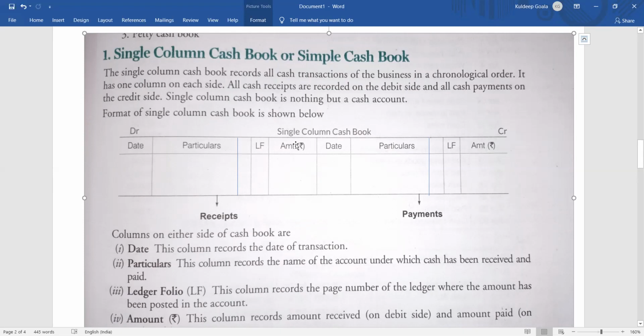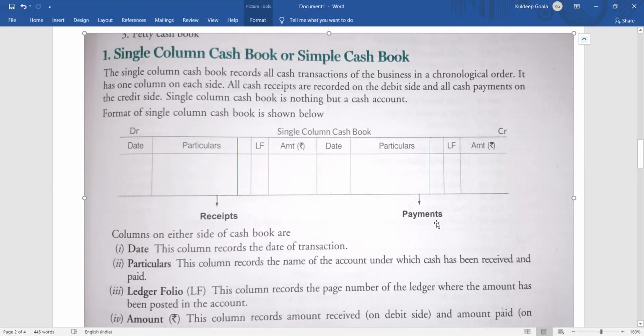Here you are going to have only one amount column, a single column cash book or simple cash book. Only one amount column will be there, that of cash. Then the same way we have the repetition on the credit side: date, particulars, voucher number, ledger folio, and amount. The debit side will represent the receipts. All the receipts will be on the debit side, and all the payments on the credit side.